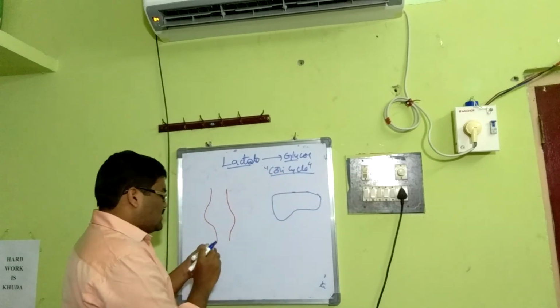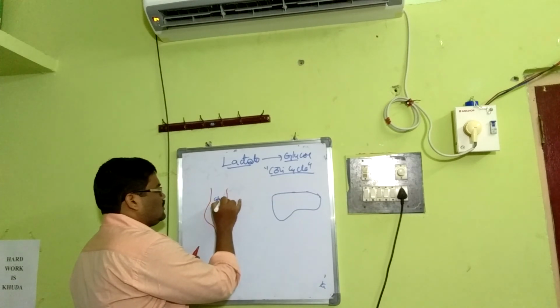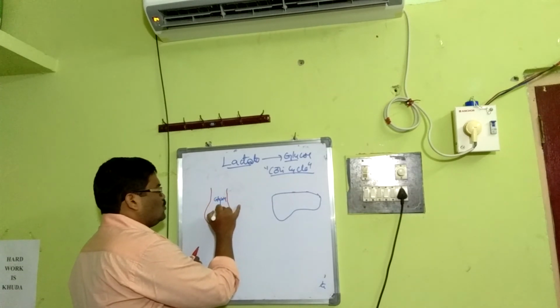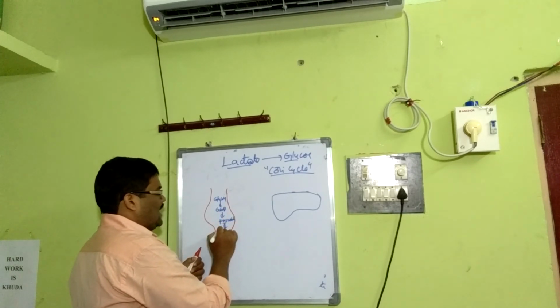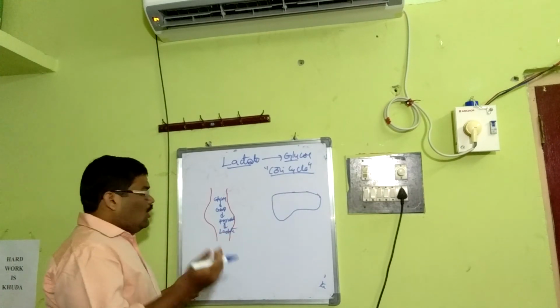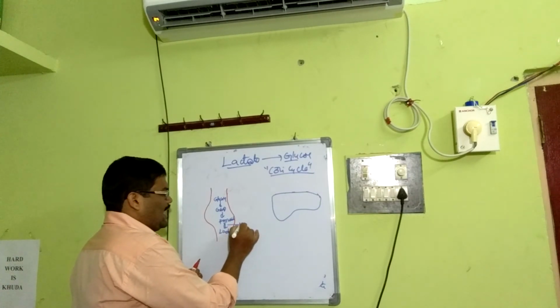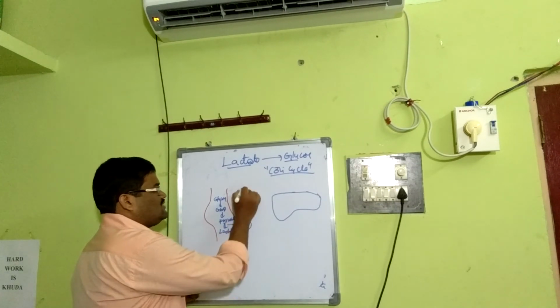In the skeletal muscle, glucose becomes glucose 6-phosphate, then pyruvate, then lactate. How does pyruvate become lactate? By means of lactate dehydrogenase. And this lactate, through the blood, will enter the liver.